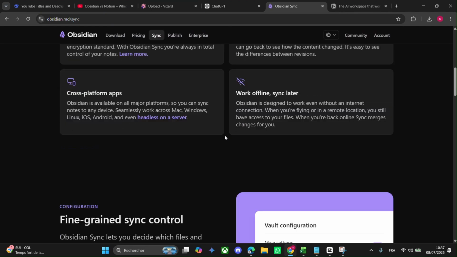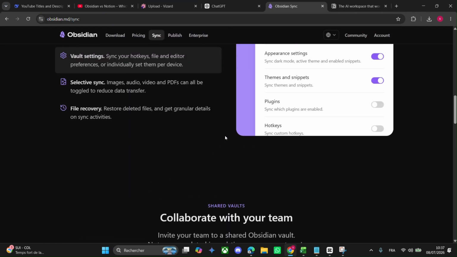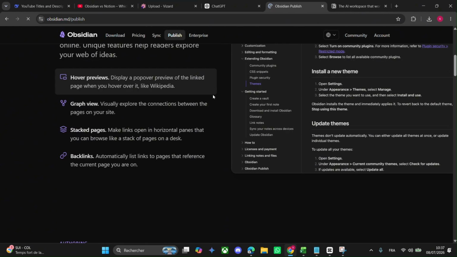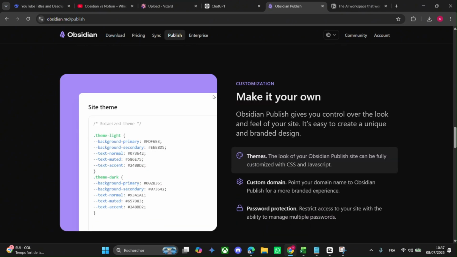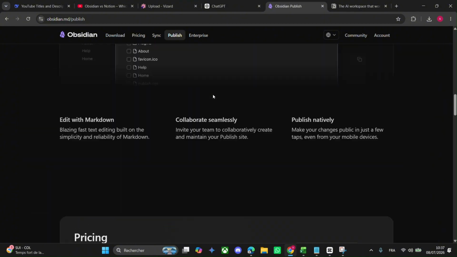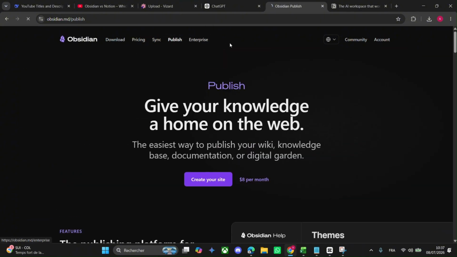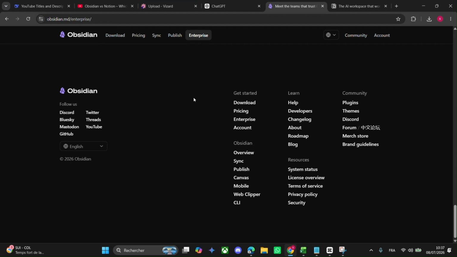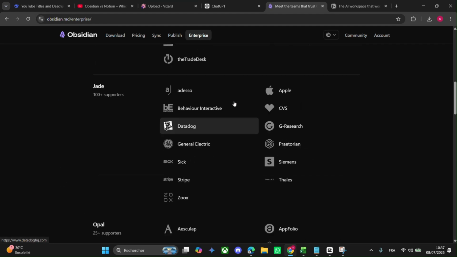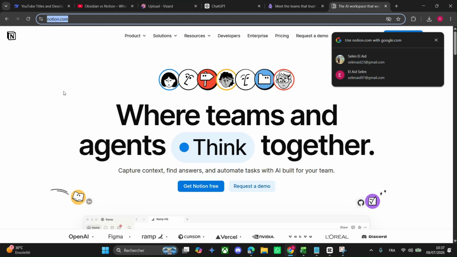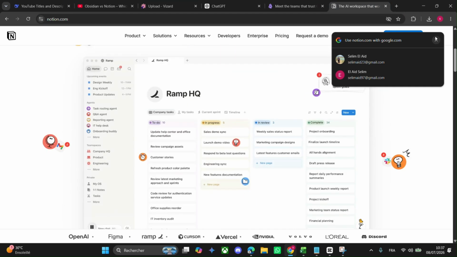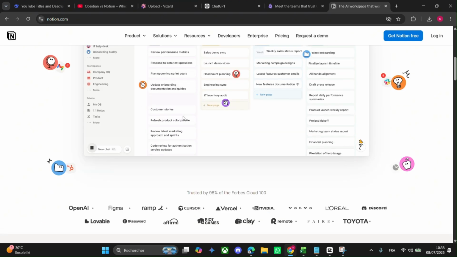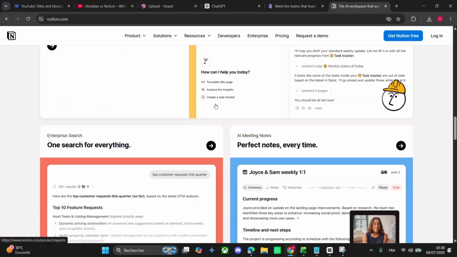Now let's talk about pricing. Obsidian is free for personal use, which is awesome. If you want extras like syncing notes across devices or publishing online, those cost about $4 to $8 per month. That is super affordable. On the other hand, we have Notion. Notion has a generous free plan with most features, but you might hit limits if you're a heavy user. Paid plans start at $9.50 for individuals and go up for themes or advanced features like AI.